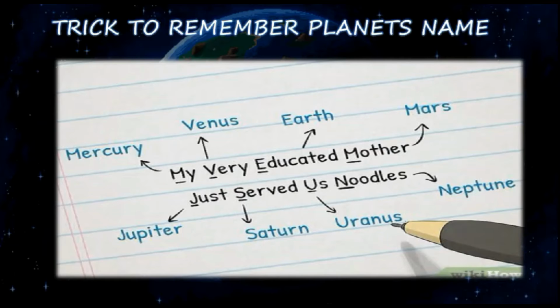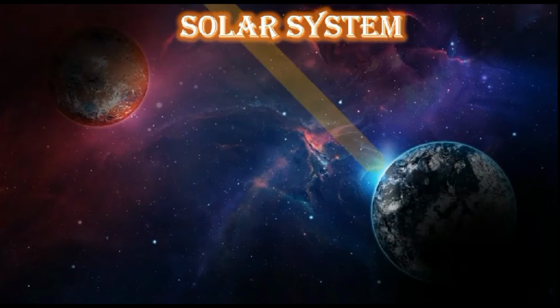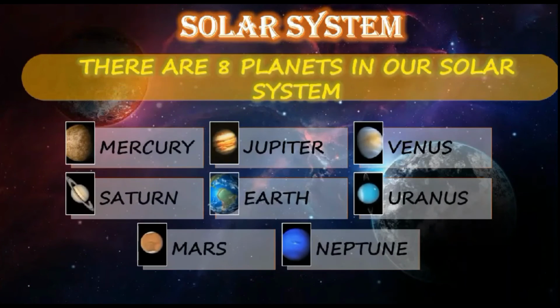What planets are there in our solar system? Understood? 8 planets: Mercury, Venus, Earth, Mars, Jupiter, Saturn, Uranus and Neptune. So these are the planets. Kindly remember this. Next, the solar system.